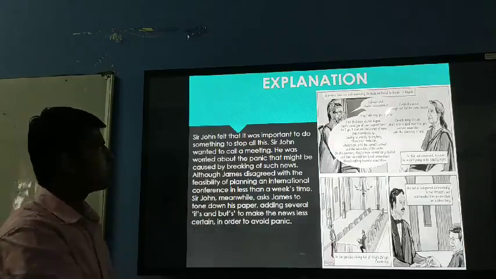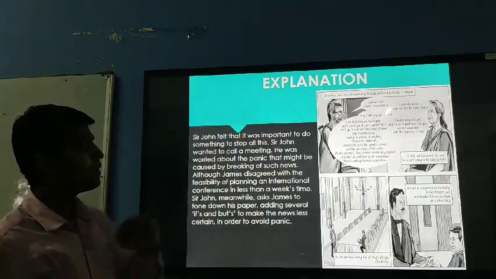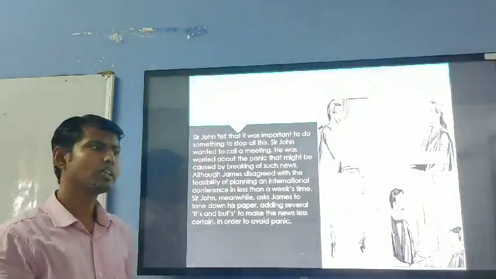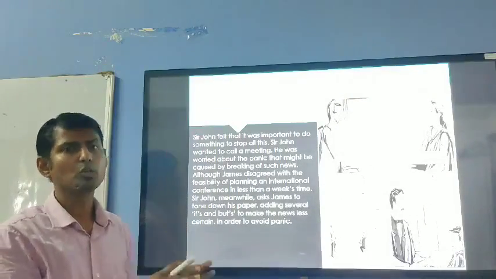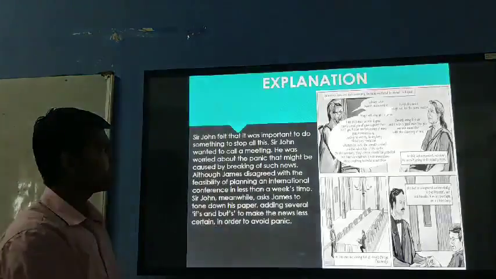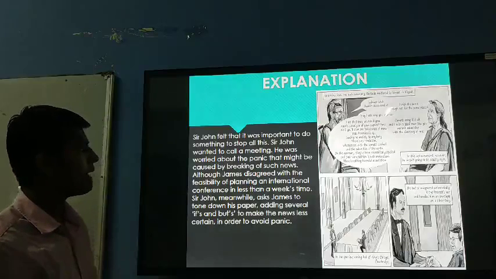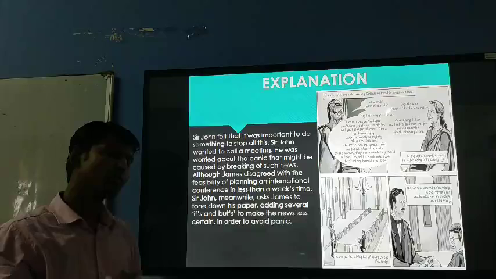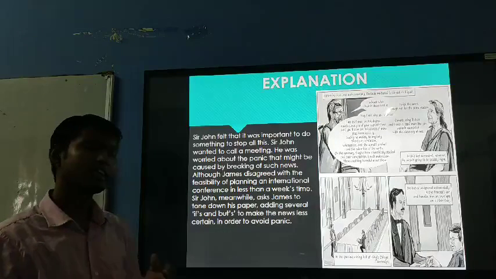Sir John felt that it was important to do something to stop all this. So John Macpherson felt that we need to do something to stop this collision. John wanted to call a meeting. He was worried about the panic that might be caused by breaking such news. If we pass the news to the public, then it will create a great panic.